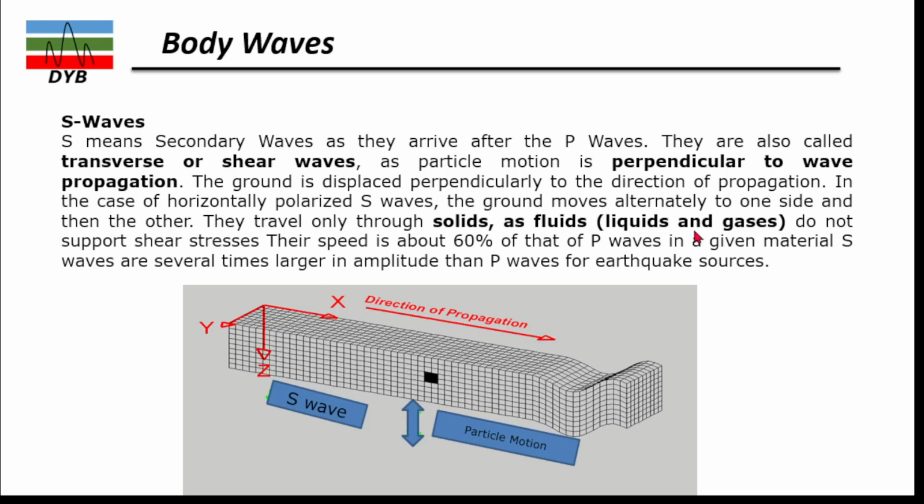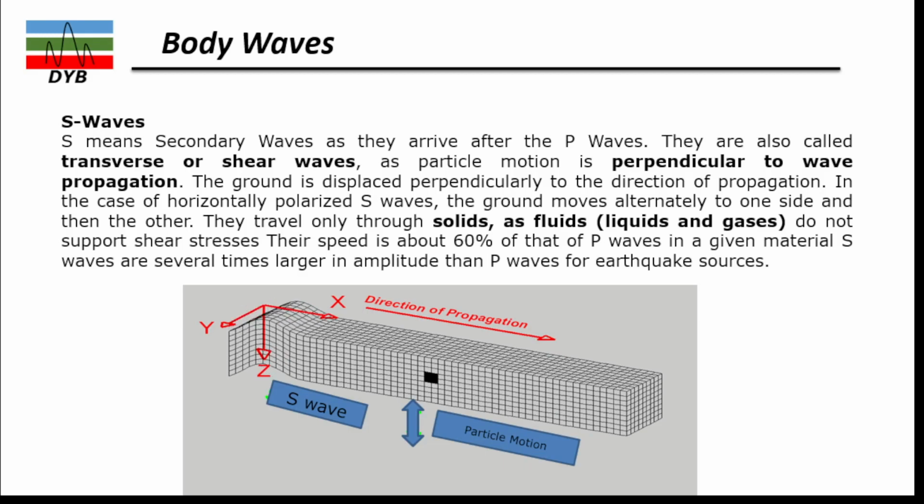So over here in the animation you can see the direction of wave propagation is the same as before, but you see the particles move up and down. So this is the direction of the wave propagation, but the particle moves up and down. It means perpendicular motion of the particles. So the ground is displaced perpendicular to the direction of the wave propagation.